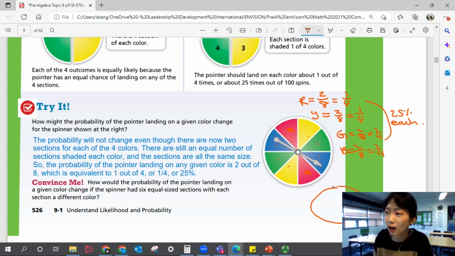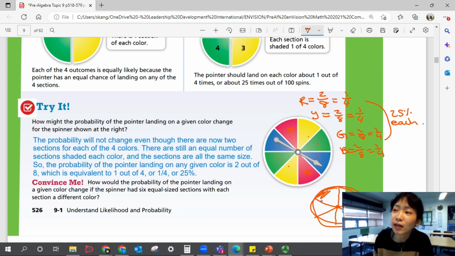So if you have a pointer, and then we're going to divide this in 6. That means I'm going to divide this by 3 parts first, and I'm going to divide each of the 3 parts equally by half so that I have 6. Right? And then, disregard my non-straight lines and imagine these are all equal parts.